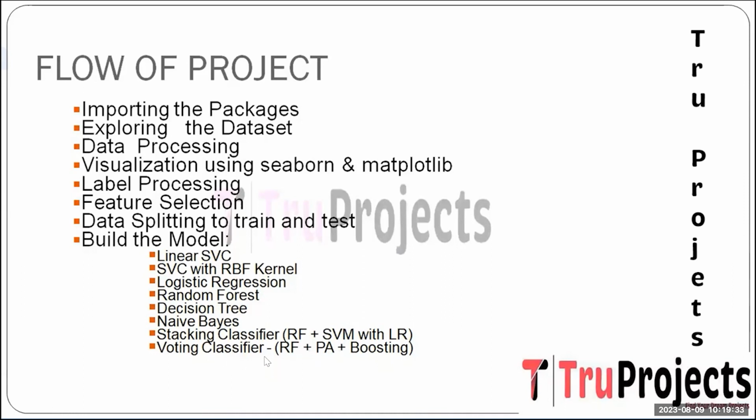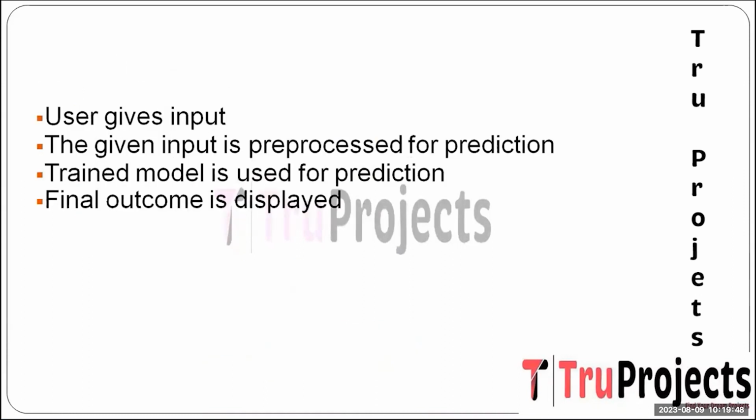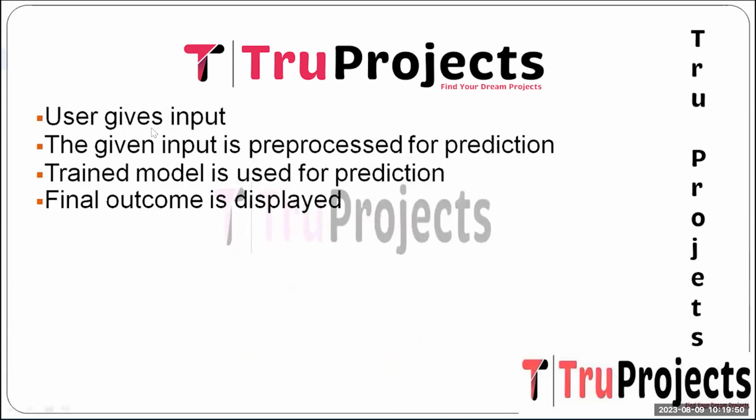And the next one is voting classifier. It aggregates the predictions from multiple models, combining the random forest, passive-aggressive classifier, and boosting, enhancing the overall prediction accuracy by considering different perspectives and balancing strengths. And the next step is user gives the input.